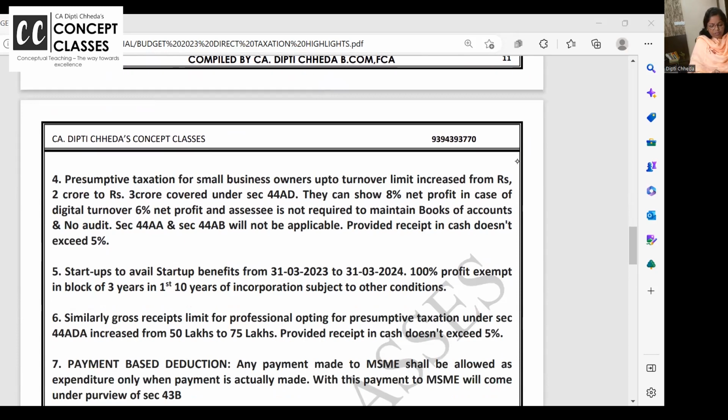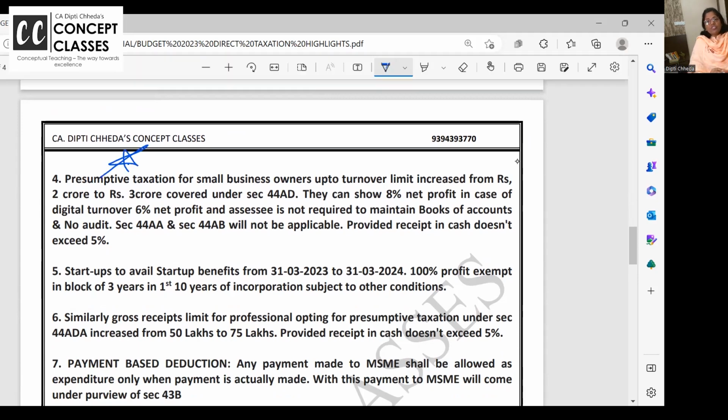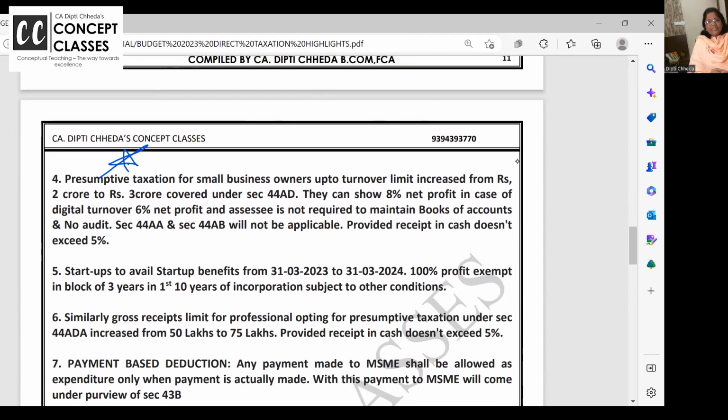No change. Coming to business end. Super wonderful change, and I don't know, I've been going through so many articles and newspapers the last 2 days. No one is highlighting this much, but it is a very welcome measure for retail businesses and small business owners who have a business turnover of 2 crore and all. So let me first explain what is 44AD.